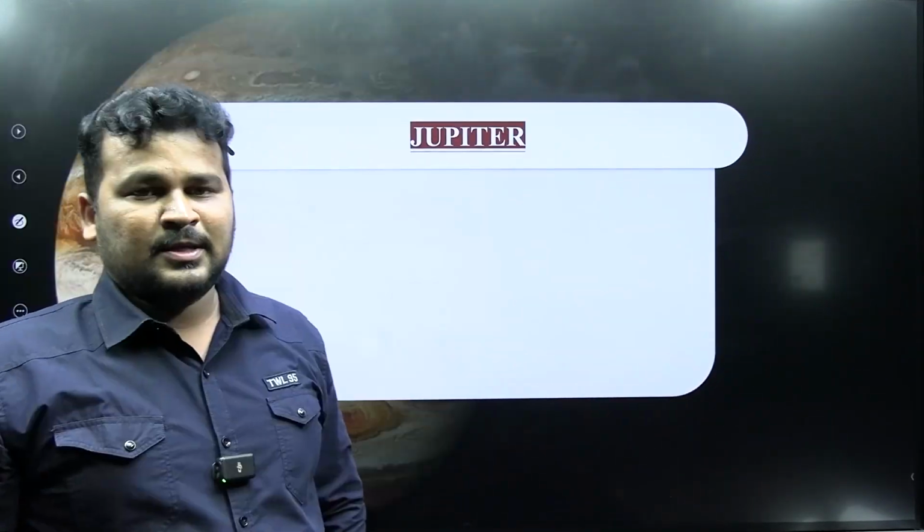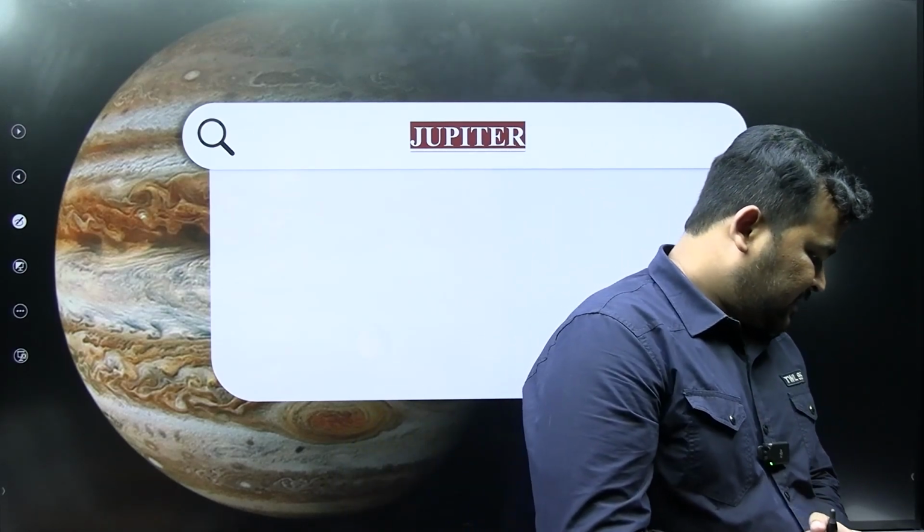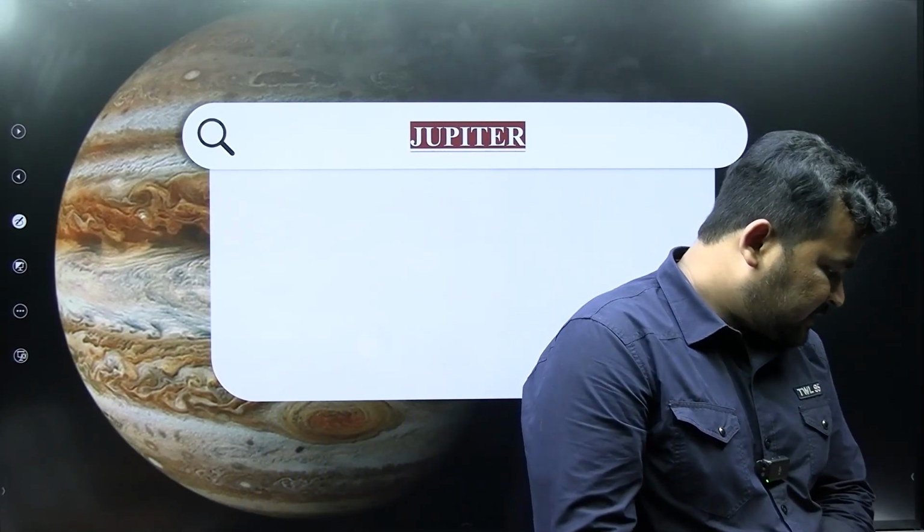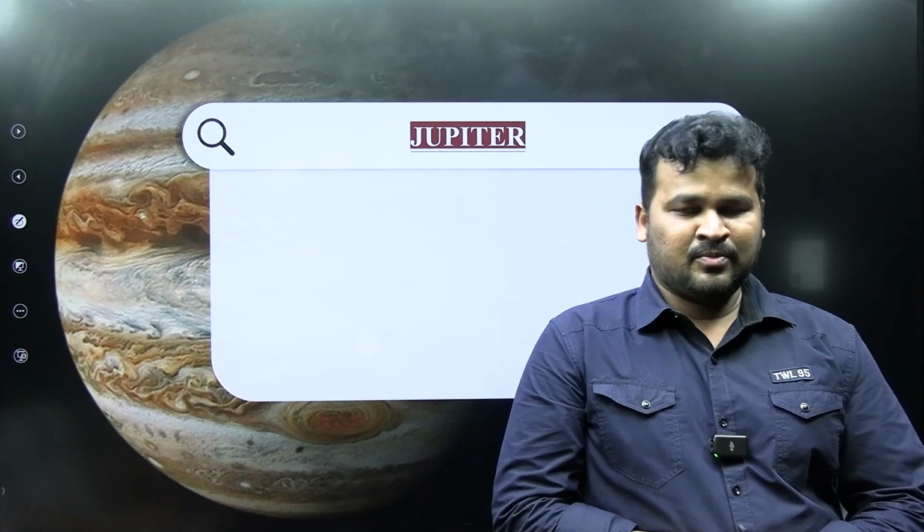Next after that, Jupiter. Jupiter is the largest planet in the solar system, and it is also a very dusty planet. What is the time period taken to complete one revolution, to complete one orbit around the sun? It takes around 11 years, 11 months.